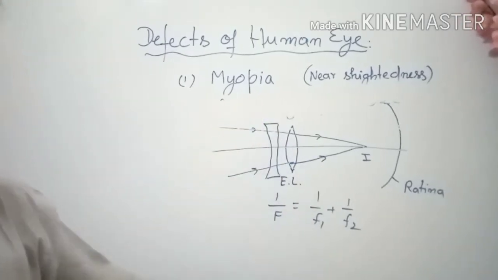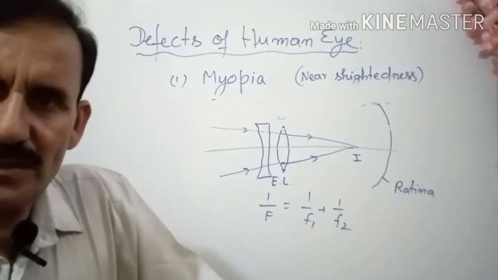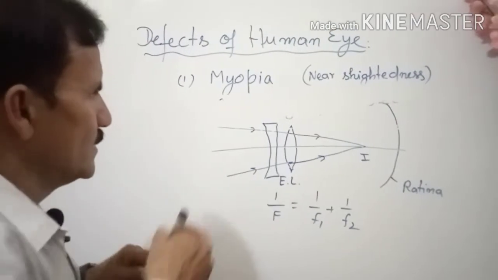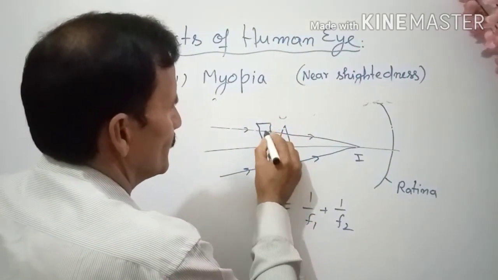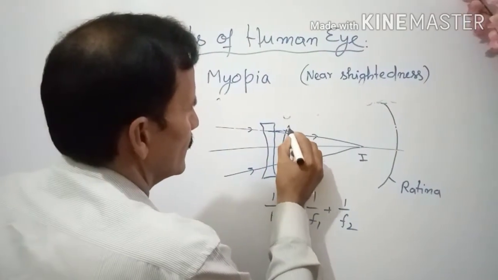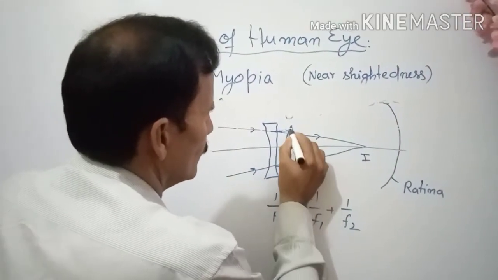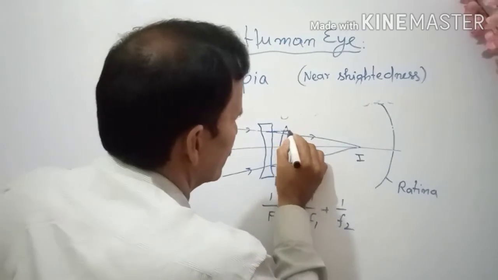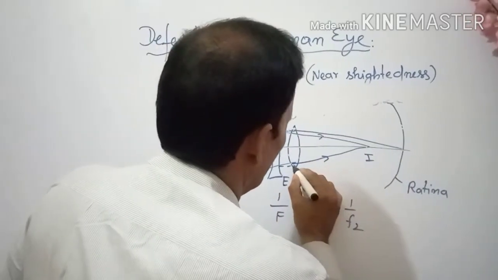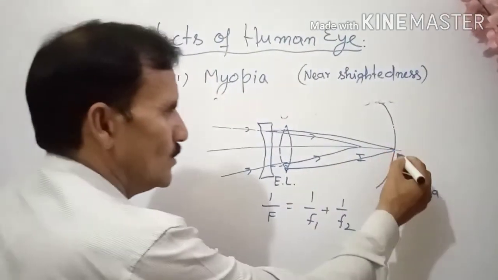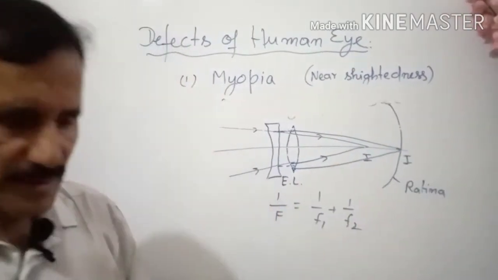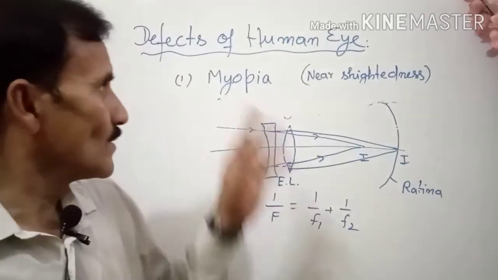Or better understand it by divergent action. When this lens is put, it diverges the rays, and so instead of focusing before, the rays now focus at the retina and you are able to see.